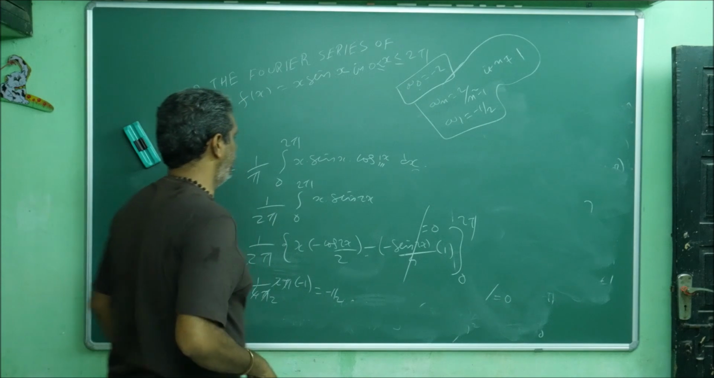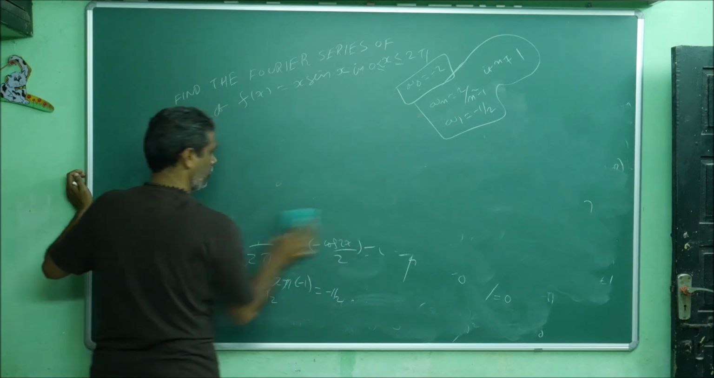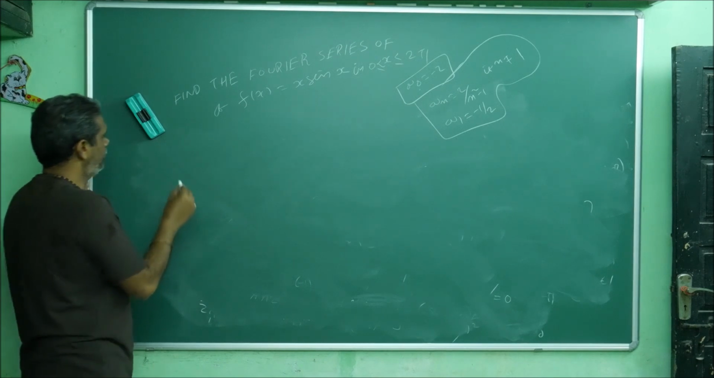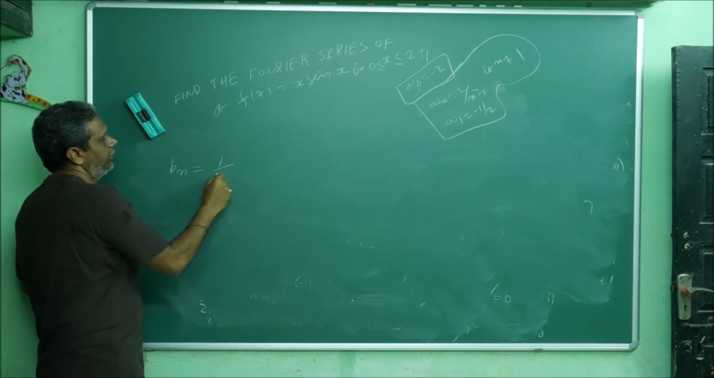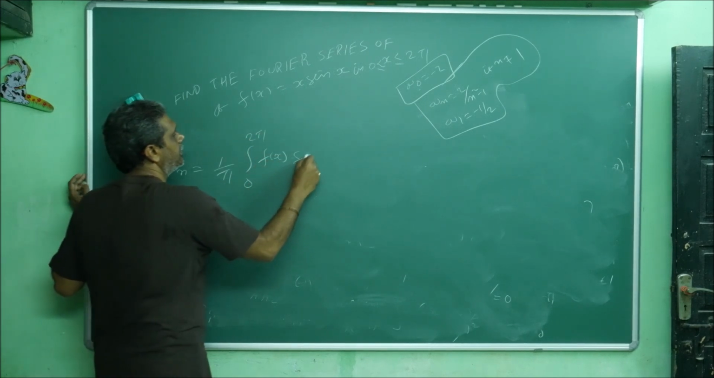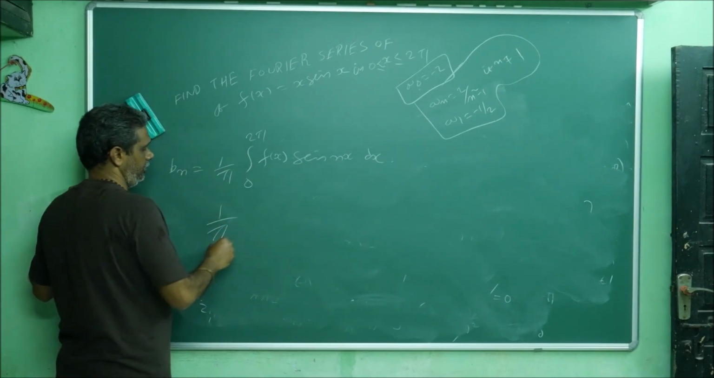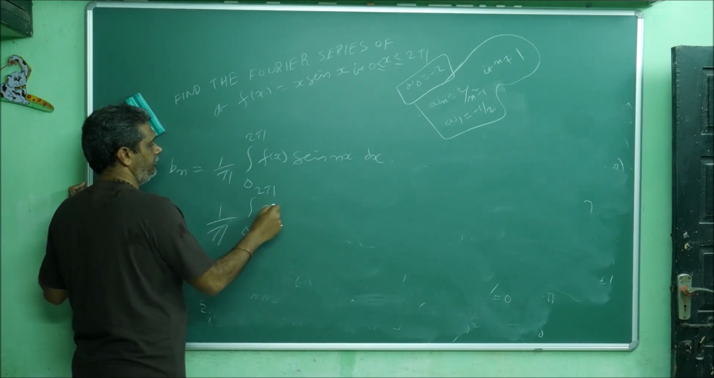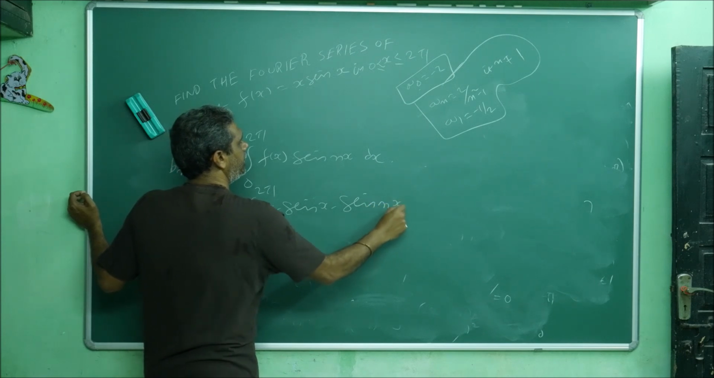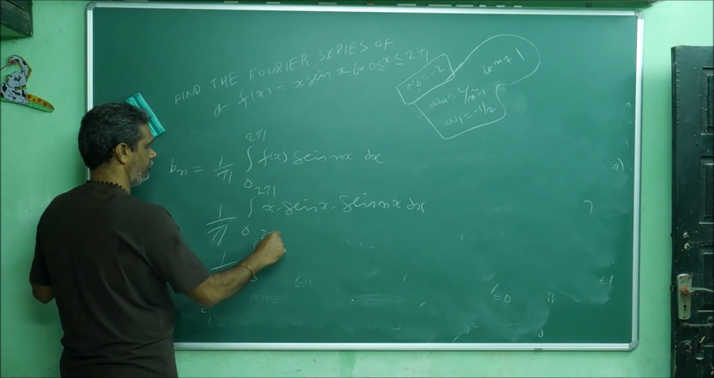Then go for b_n. What is the b_n formula? b_n is equal to 1 by pi, 0 to 2 pi, f of x sin nx dx. 1 by pi, 0 to 2 pi. What is my f of x? x sin x into sin nx dx.